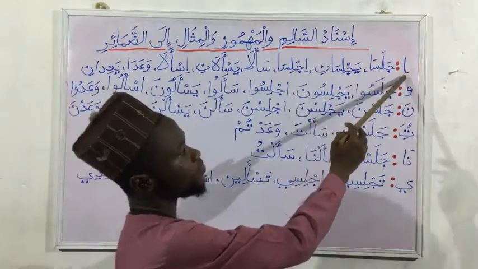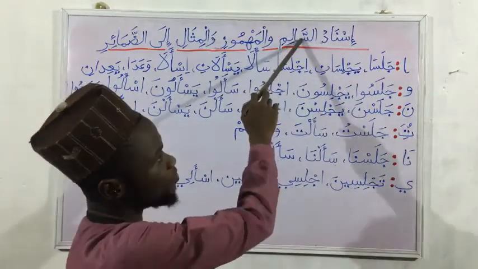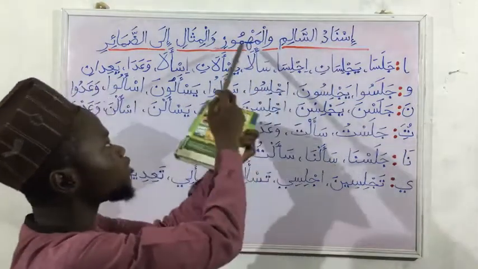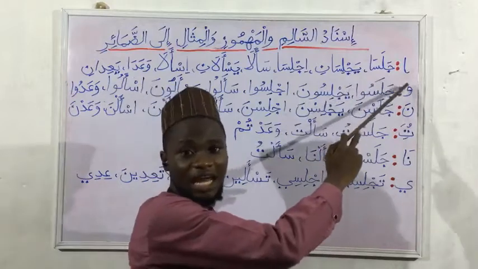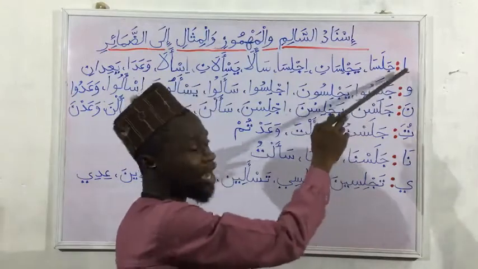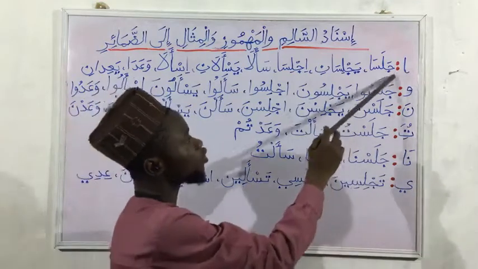The first one, Alifu al-Ithnayn, using Jalasa as an example for the Salim. Alifu al-Ithnayn denotes dual. So Jalasa.